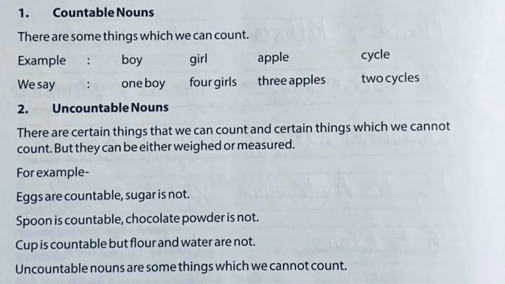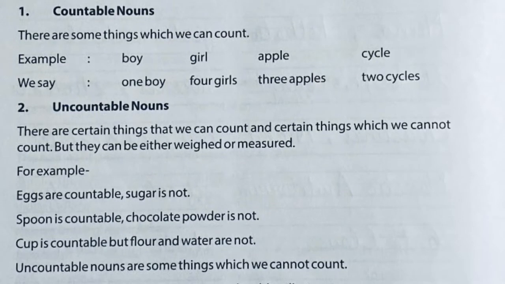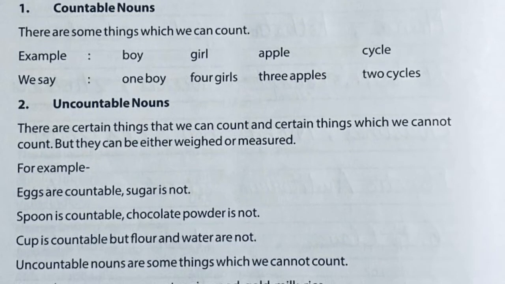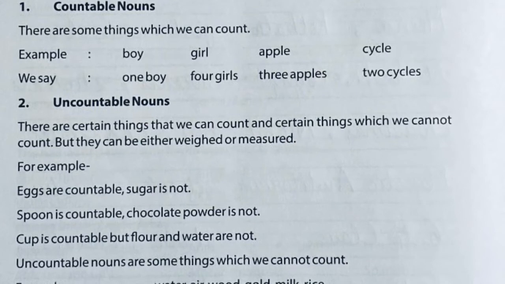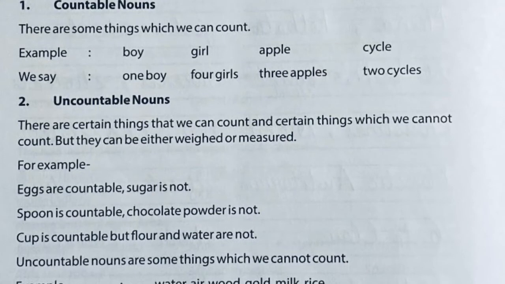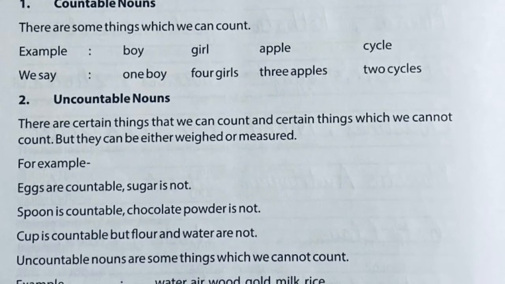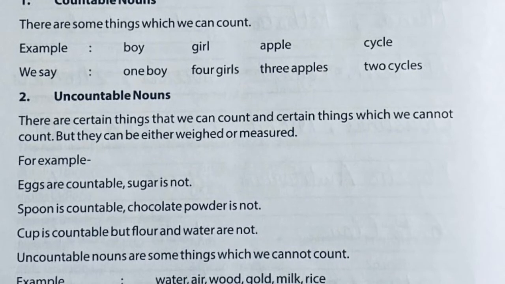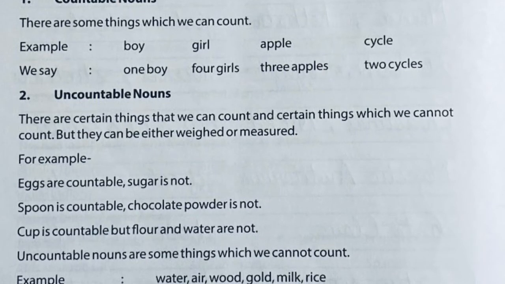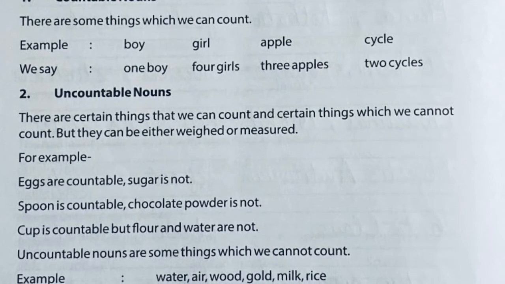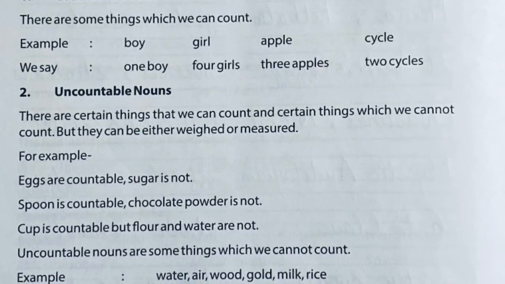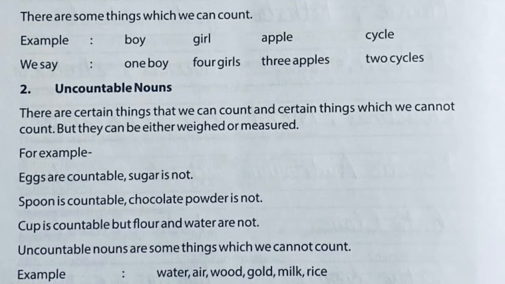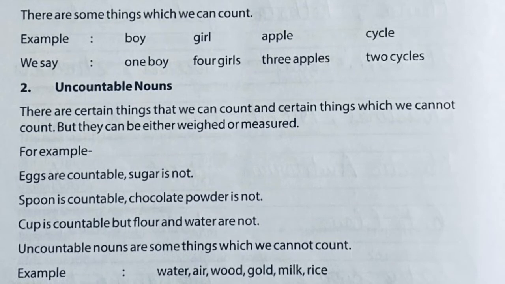Uncountable nouns: there are some things we can count and some things we cannot count, but they can be either weighed or measured. उन चीज़ों को या तो हम weigh कर सकते हैं, weight check कर सकते हैं, या उनको measure कर सकते हैं. For example, eggs are countable, 1 2 3 4, but sugar is not. Spoon is countable, chocolate powder is not. Cup is countable, but flour or water are not.